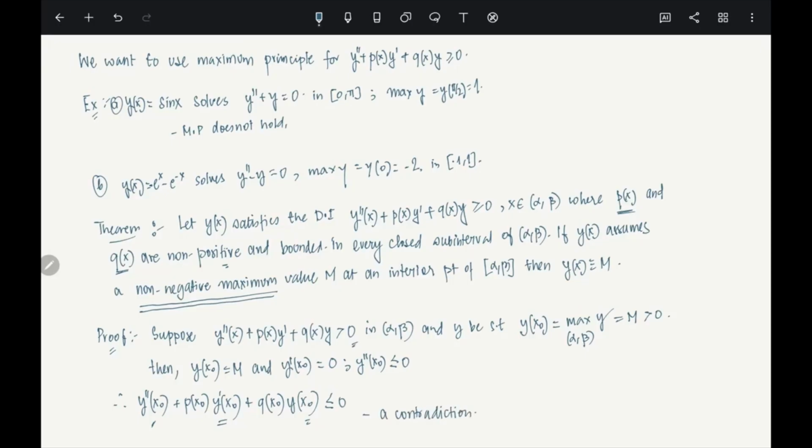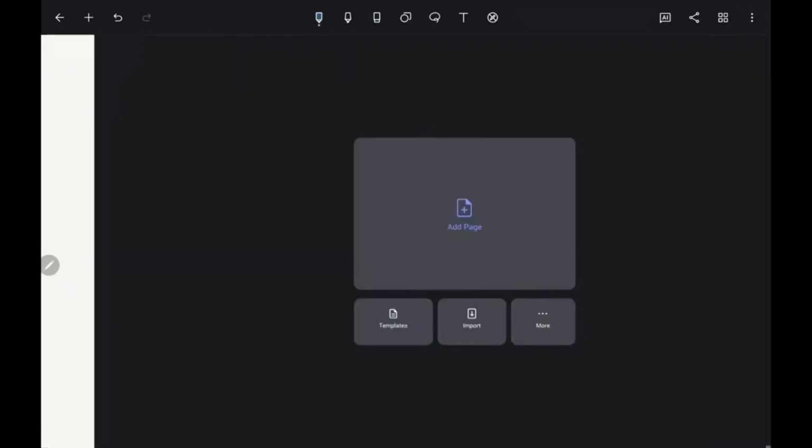Is this okay? So if it is strictly positive, then there is something fishy going on, and we cannot have this assumption. So basically what it is saying is y(x) has to be constant, identically equal to M. Is this okay? Now let's look at the other part. What is the other part? If it is greater than or equal to 0, not just strictly greater than 0.